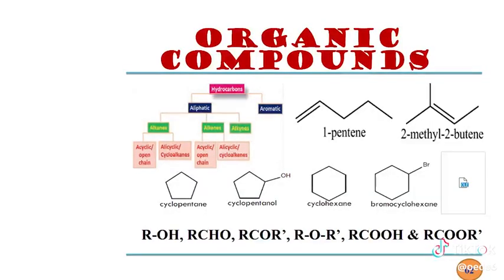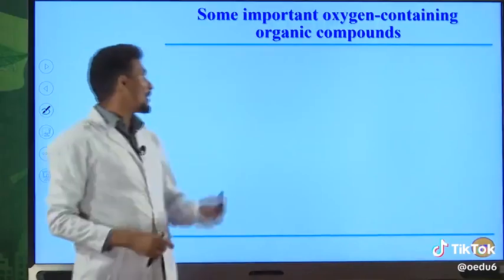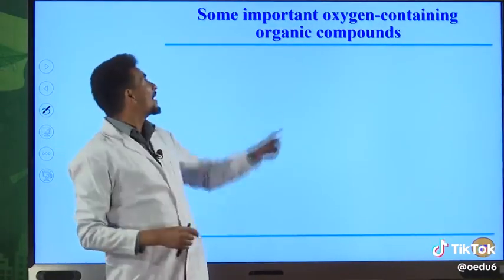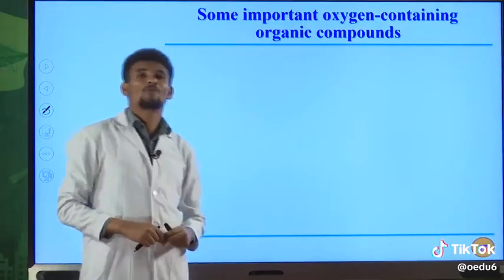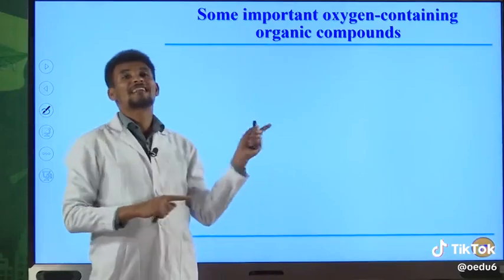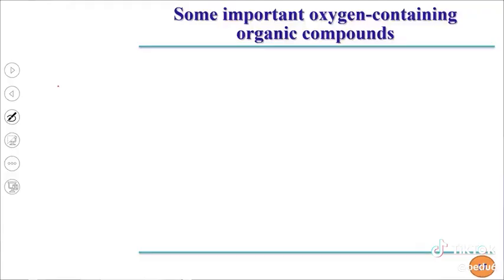One is organic compounds. Okay, the second most important class of organic compounds is oxygen containing compounds of hydrocarbons. They are also named as oxygenated hydrocarbons. So these are 6 in numbers.